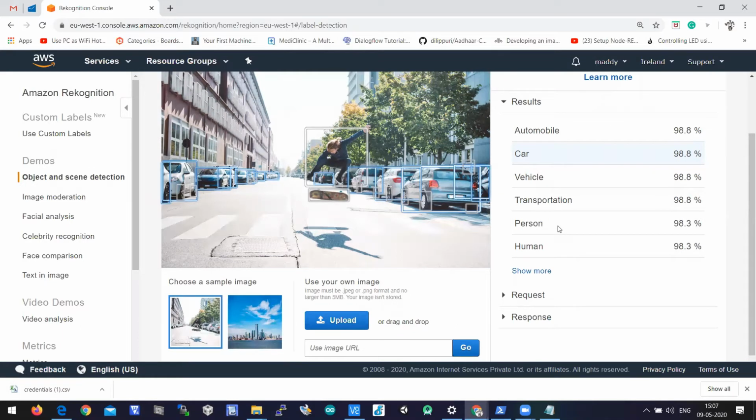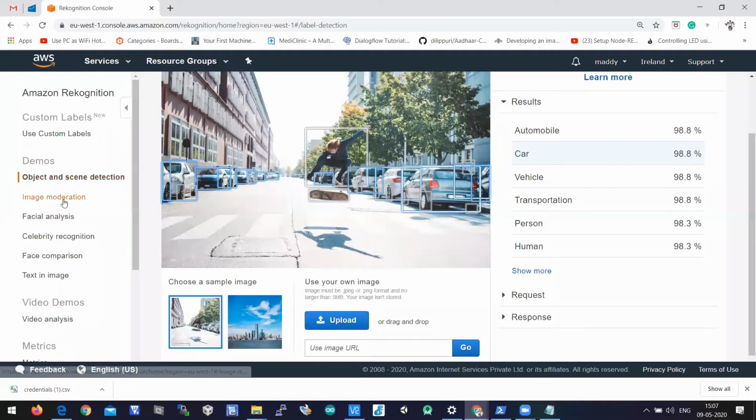When you fetch this image to Amazon Rekognition and this particular object and scene detection API, it is able to understand what is there in that image by using deep learning techniques. Amazon AWS Rekognition follows ANN, artificial neural network concepts, on the back end of the service, and they have given us an API. Using that API, we can achieve all this.